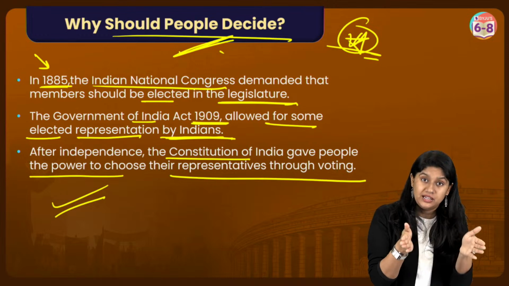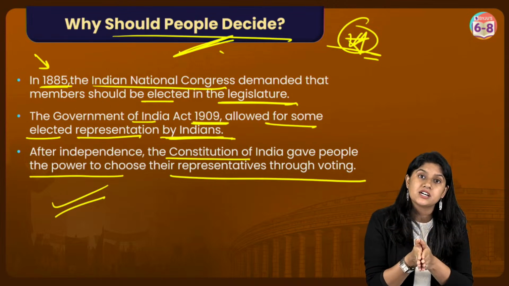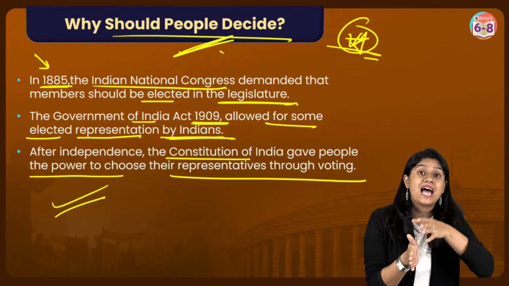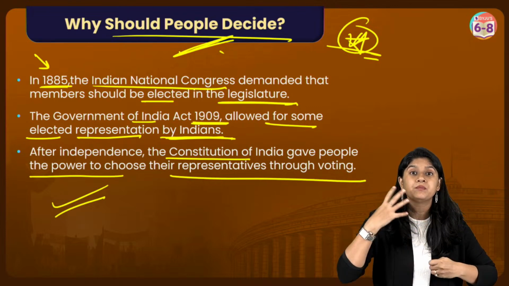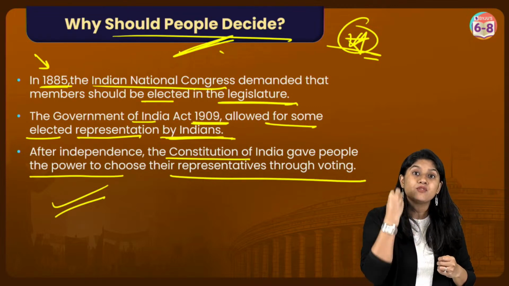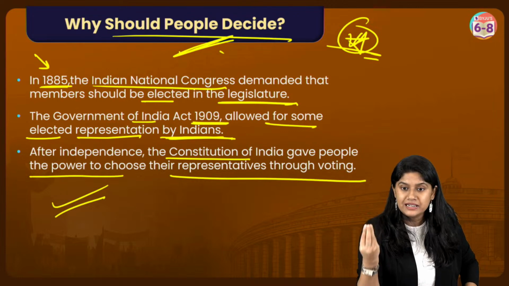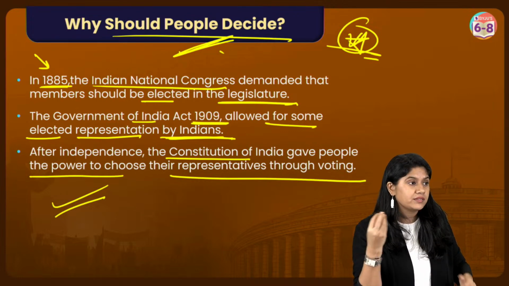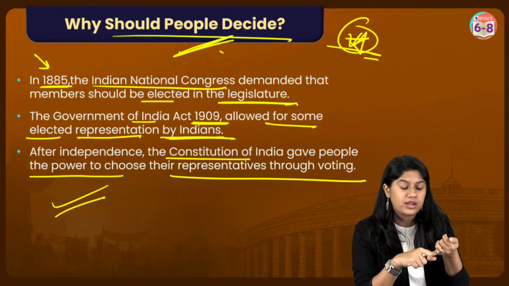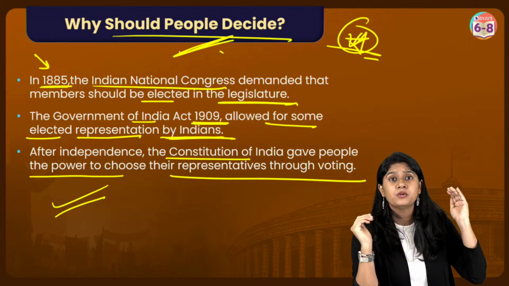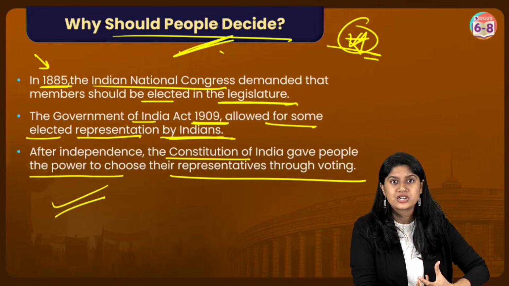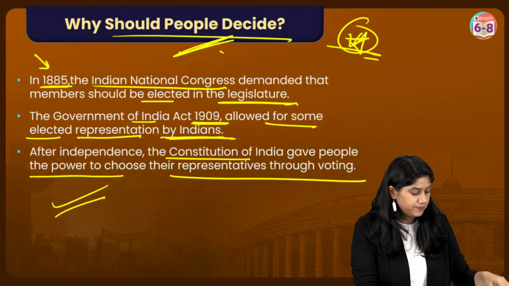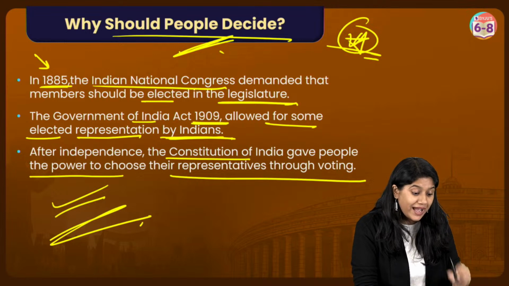After a lot of struggle from various freedom fighters, political parties and politicians, we eventually have the system where we can vote for our leader. Maybe we see that they will be able to help us in the growth of the country, in uplifting the economy of the country, etc. So I hope all of you are clear why people should decide.